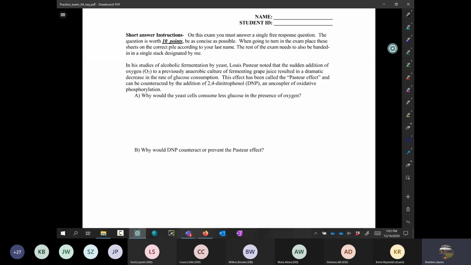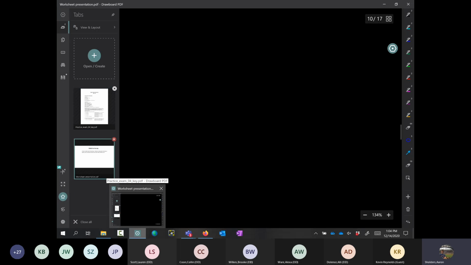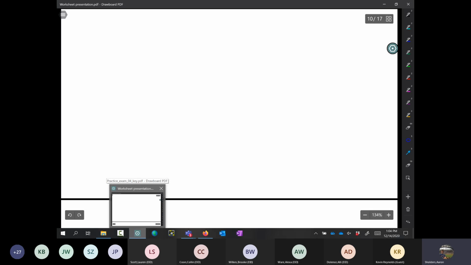It says this: in his studies of alcoholic fermentation by yeast, Louis Pasteur noted that the sudden addition of oxygen to a previously anaerobic culture of fermenting grape juice resulted in a dramatic decrease in the rate of glucose consumption. This effect has been called the Pasteur effect and can be counteracted by the addition of 2,4-dinitrophenol, DNP, an uncoupler of oxidative phosphorylation. And so the first question is this: why would yeast cells consume less glucose in the presence of oxygen? So let's go ahead and diagram this, because I think that this really speaks to a lot of what we're doing in the class.